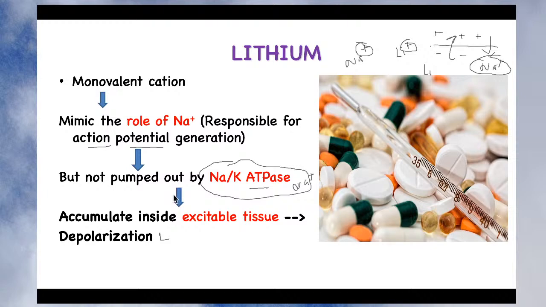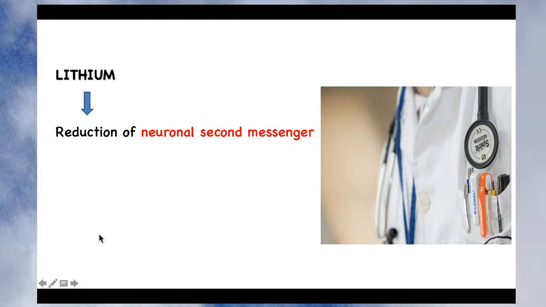Okay. Now let's see what happens at the molecular level. Lithium at the molecular level basically produces a reduction of neuronal secondary messengers. And what do secondary messengers do? They are responsible for amplification of the response, right? If lithium produces the depolarization, then the secondary messengers produce more and more depolarization. Likewise, since lithium reduces the neuronal secondary messengers, this amplification of the message is reduced.